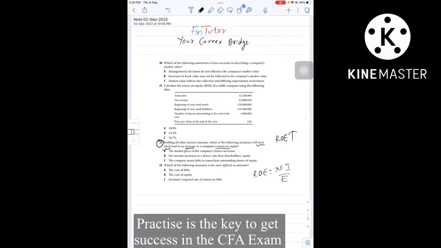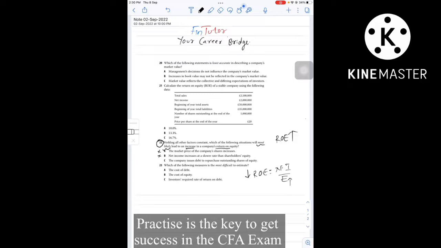Now let's read out option A. Option A is the market price of the company's shares increases. See, market price has nothing to do with ROE. So option A cannot be the answer. Option B, net income increases at a slower rate than shareholders' equity. This means shareholders' equity is increasing at a faster rate. If the denominator increases, return on equity will decrease. So option B is also not correct.